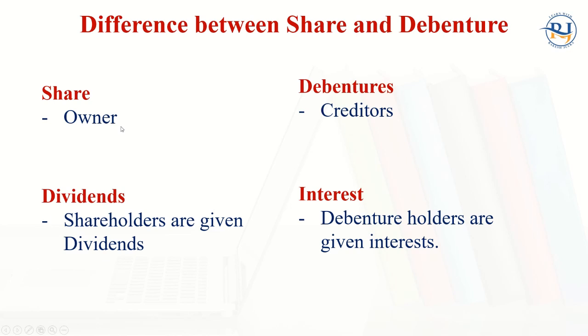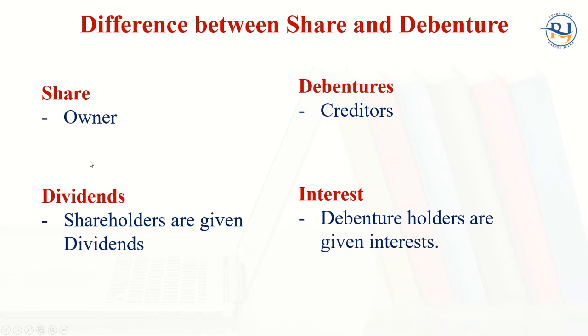So it means that on the liability side of the corporate balance sheet, we will write share capital, right? The person who has bought the shares is considered the owner, but on the other side, debenture holders are considered creditors of the corporation.